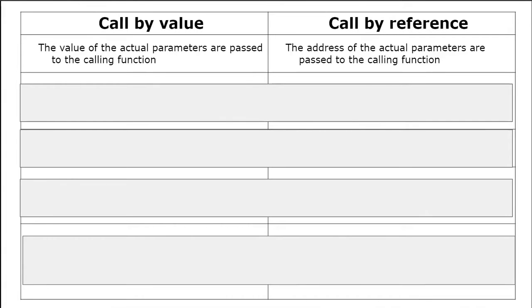The first difference between call by value and call by reference is, in case of call by value, the value of the actual parameters are passed to the calling function. In case of call by reference, the address of the actual parameters are passed to the calling function.